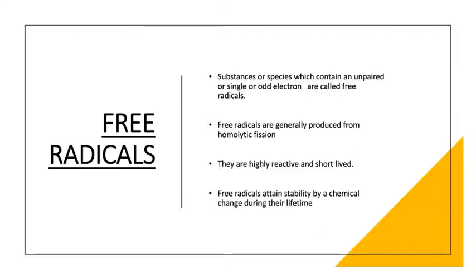These free radicals are highly reactive because they have an odd electron, and they are short-lived. Why are they short-lived? Because they immediately combine with some other atom or species to form a compound. Because of that reason, they are short-lived. At the same time, they are highly reactive as they have an odd electron. Free radicals attain stability by a chemical change during their lifetime. That is, once they are formed, they immediately attain stability by participating in chemical reactions.